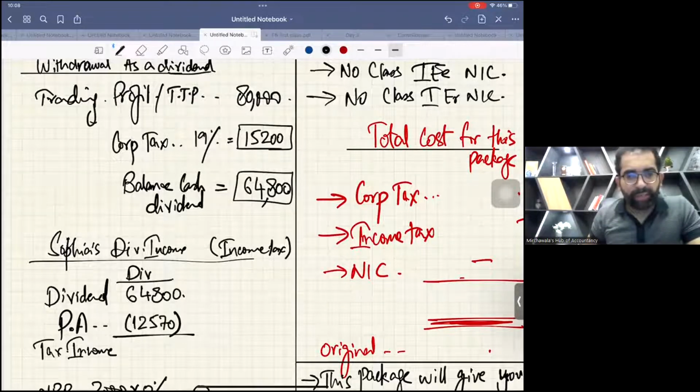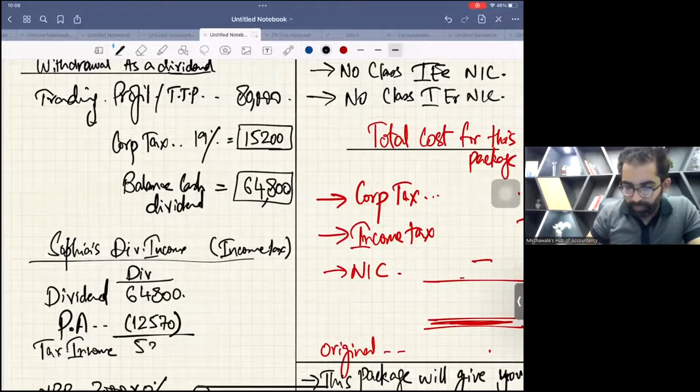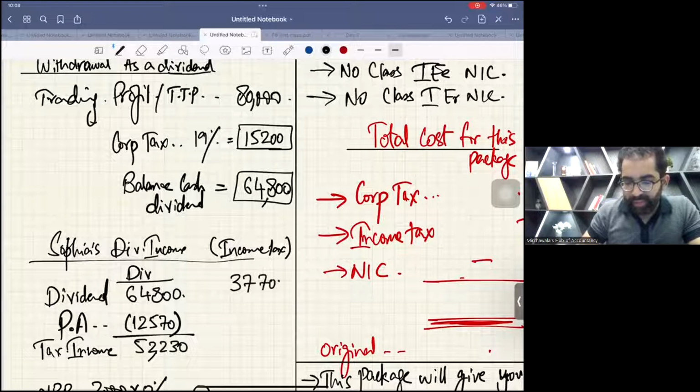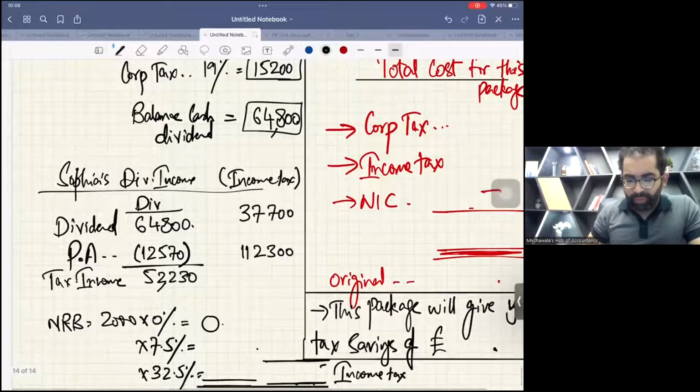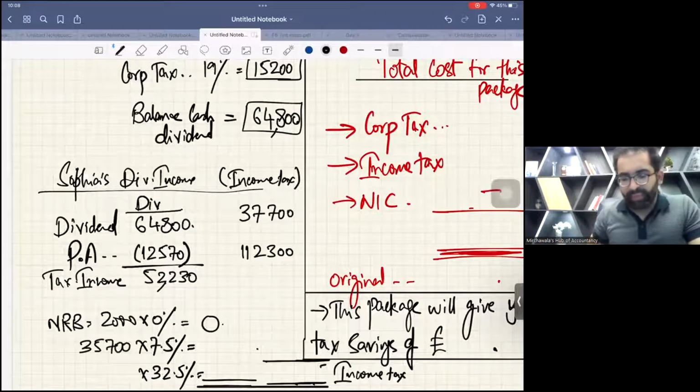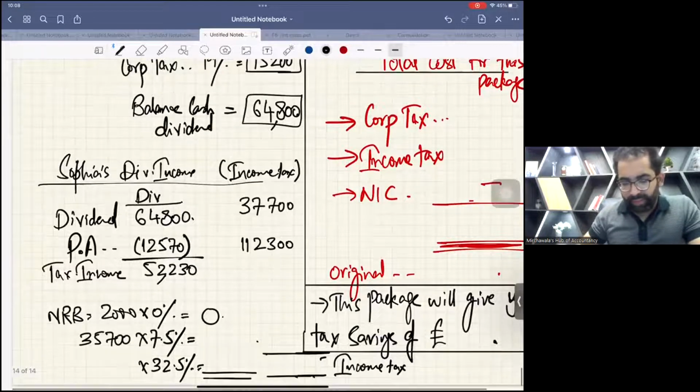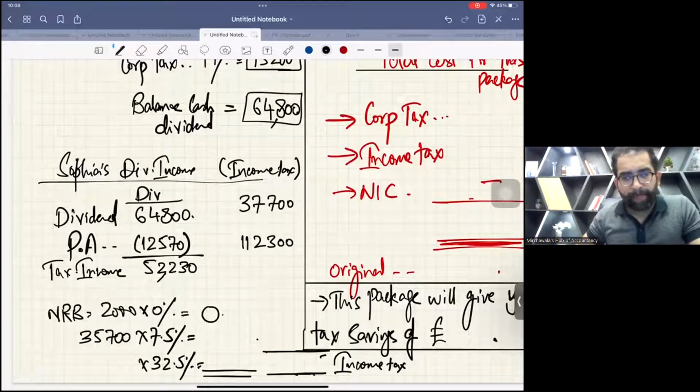Can anybody tell me the balance? 52,230. Thank you. Your first band capacity is 37,700. Second band capacity is, I think, 112,300. Okay. Now for dividend, the first 2,000 is always 0%. And out of 37,700, 2,000 we have calculated. So the remaining 35,700 will be 7.5%. Do it. 2,678.